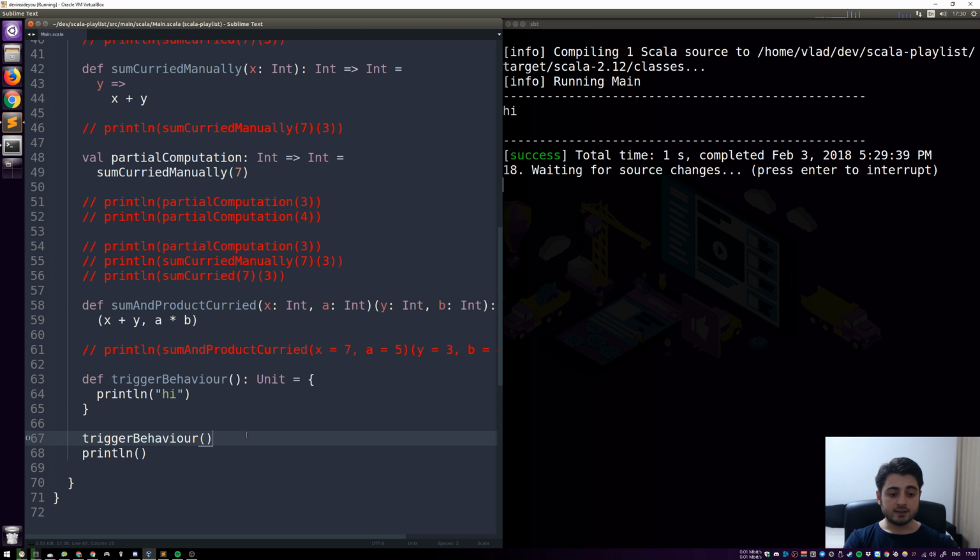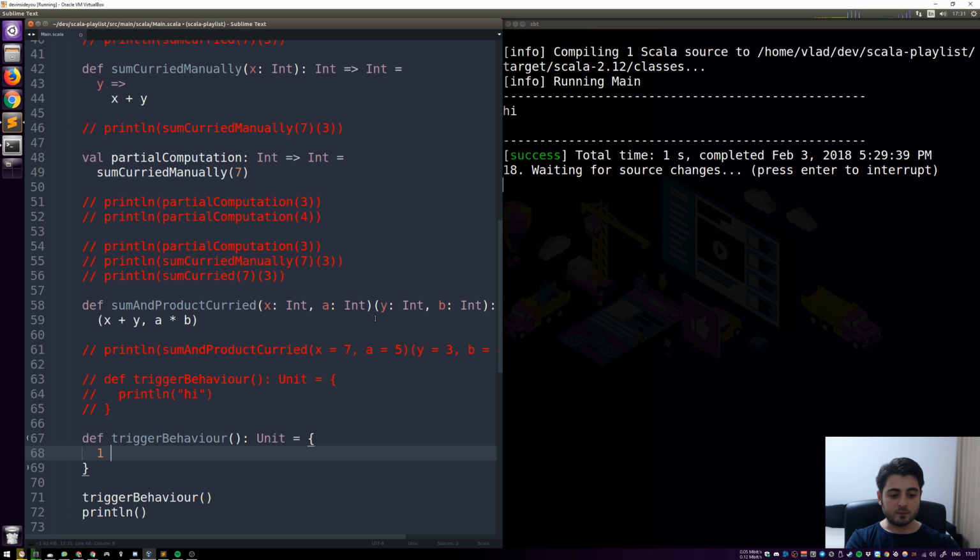Let's have something slightly more complicated. Let me comment this out, and let's have a loop. So we're gonna have a function, we're gonna call it the same, trigger behavior, which also produces a unit. All we're gonna do is go from 1 to 99, and for every number from 1 to 99 we're just going to accumulate the sum. So we're just going to say result equals result plus this number.